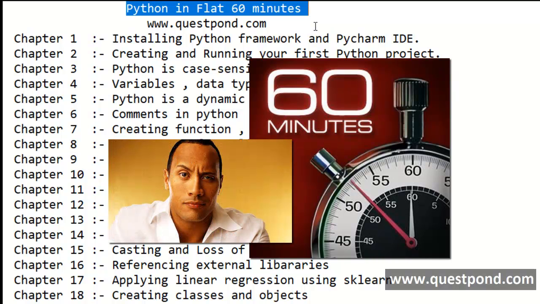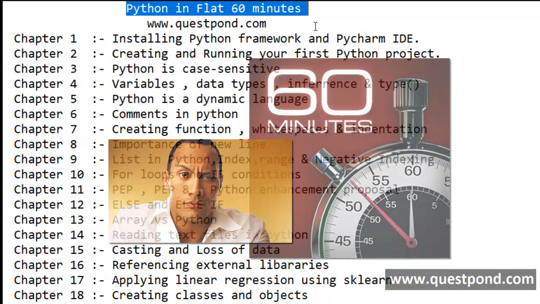Now I can see a lot of people raising their eyebrows, thinking that how can you learn Python in 60 minutes, because Python is such a huge language, such a vast language with so many features, with so many modules and so many frameworks, extended frameworks, right? So how can you teach Python in flat 60 minutes?